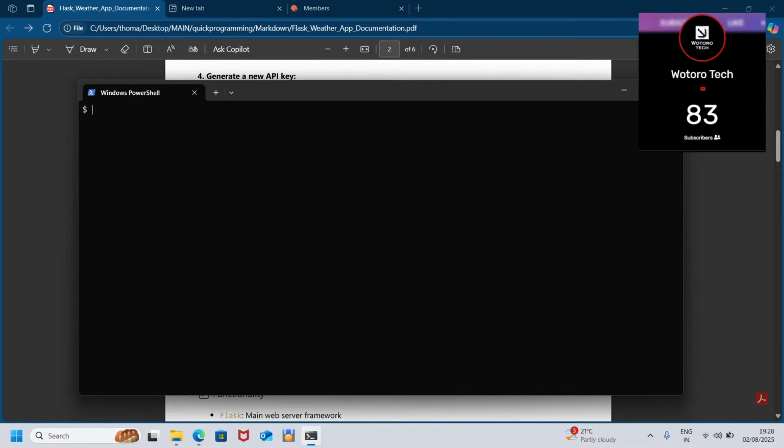Yes, so what we're going to do is create a virtual environment. To create a virtual environment, we're going to have this: python -m venv, then after this you put the name of your virtual environment. So if you need the name of your virtual environment to be like my virtual environment, just like that, it will still work. When you click enter, we wait.